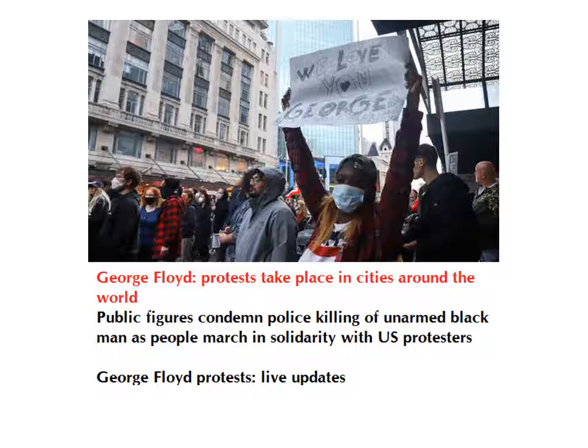Yes, the first picture. What does it say? George Floyd. Protests take place in cities around the world. Public figures condemn police killing of unarmed black man as people march in solidarity with United States protesters. Yes, it's easy for you to complete it.